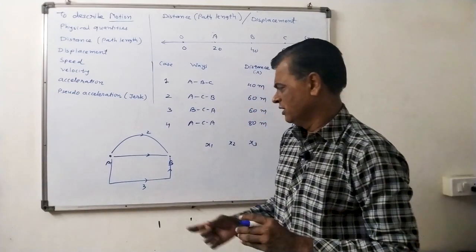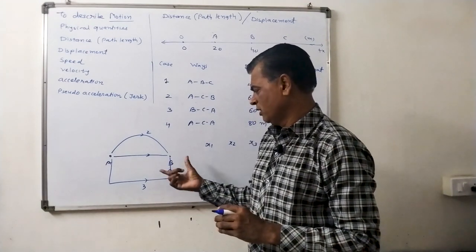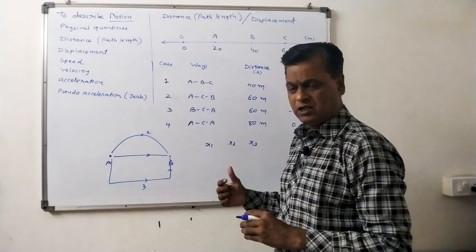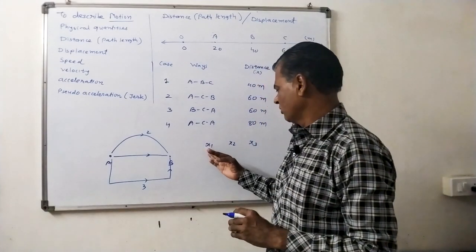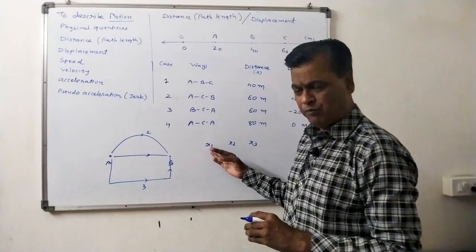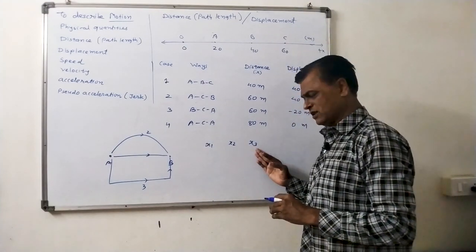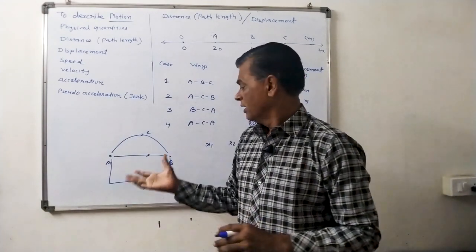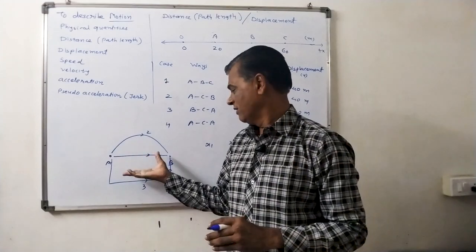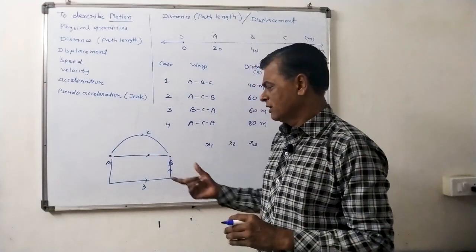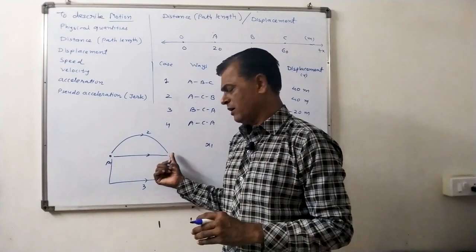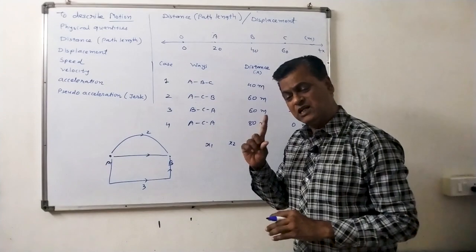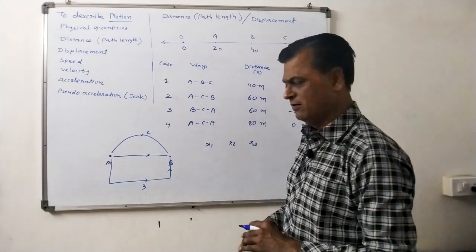So you can see that the distances covered by the body between 2 points are x1, x2, x3. So these are known as path lengths. So the values of path length are x1, x2, x3. So between 2 points, the values of path length are infinite. There are many ways, so infinite ways. So infinite values, but the distance between the final position and initial position is only 1. So displacement has a singular value.